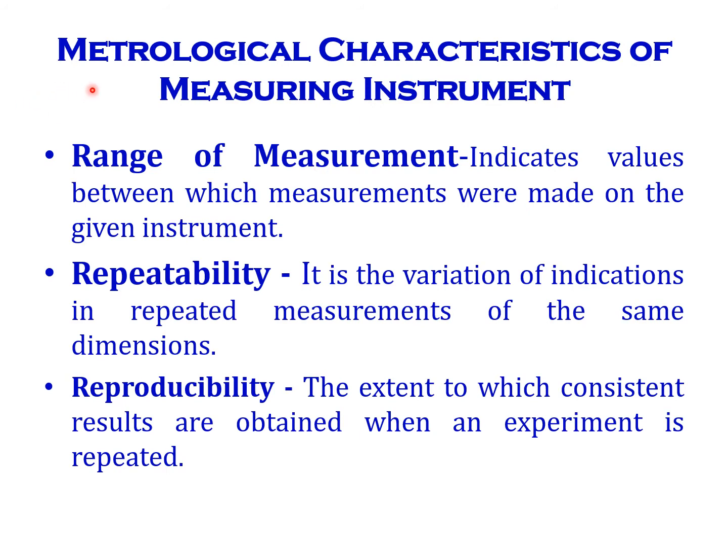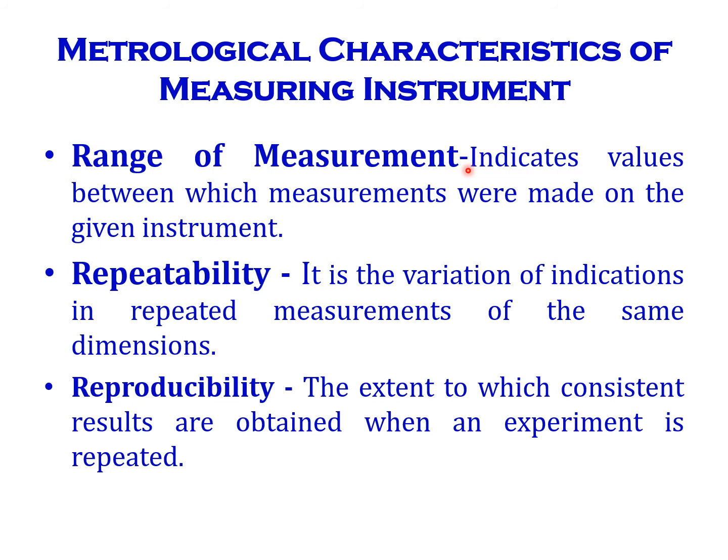Next thing, metrology characteristics of measuring instruments. We can see some of the major characteristics of measuring instruments, one by one. First thing is range of measurement. What is meant by range?